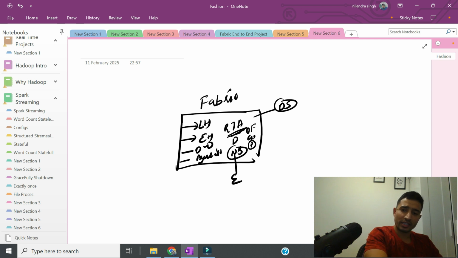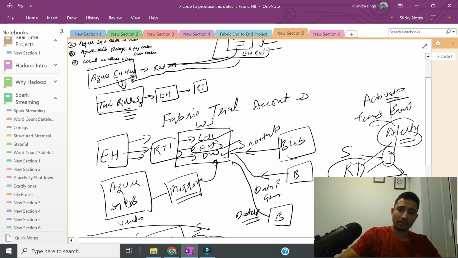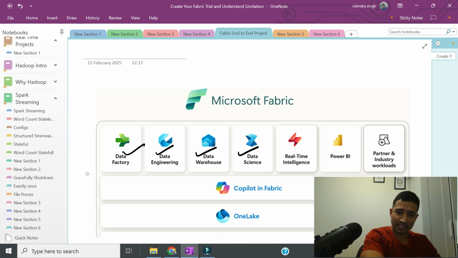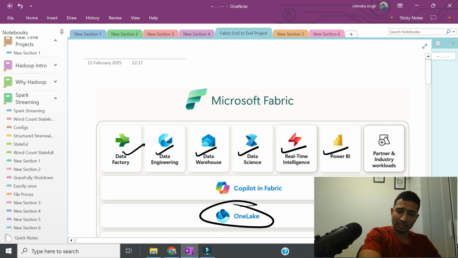So if we go back to this diagram, on the persona side, we have covered Data Factory for data ingestion, right? Data engineering notebooks, data warehouse for data storage, data science for, let's say, search pricing, real-time analytics, and Power BI for data modeling. And OneLake throughout we will be using for data storage. So I think this is what I have covered in a lot of detail.